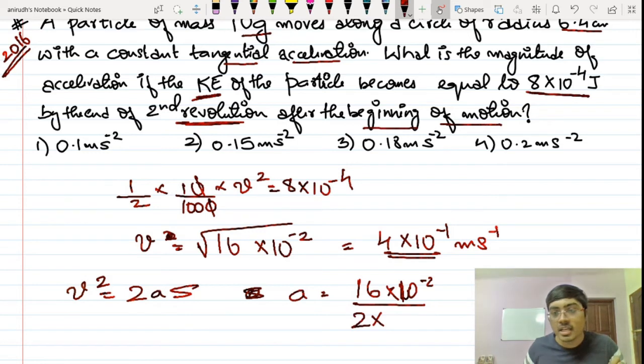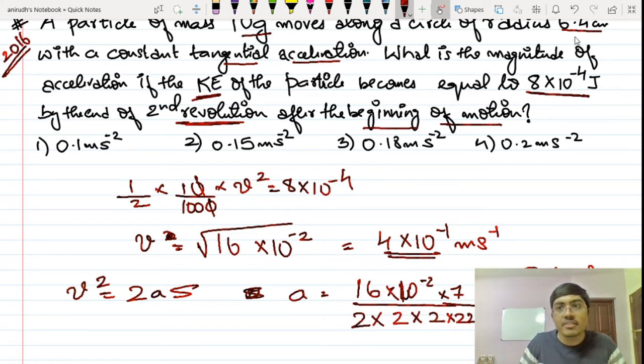S is actually 2 into 2 pi r, that is 2 into 2 into 22 by 7 multiplied by r. The radius is given to be 6.4, and that has to be divided by 100, because we have to convert it into meters. It's a slightly big calculation that you can do over there, and your answer you are going to get as 0.1 meter per second square.